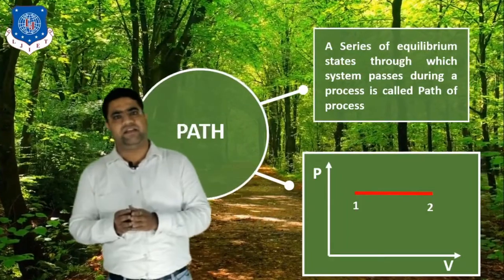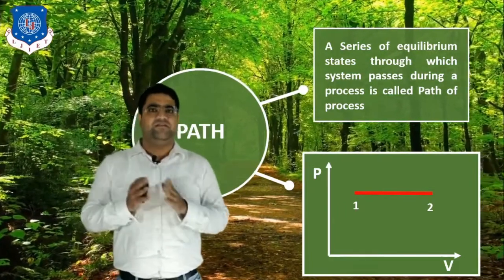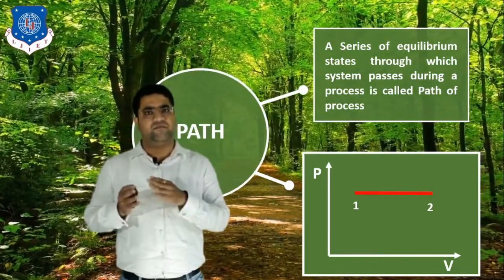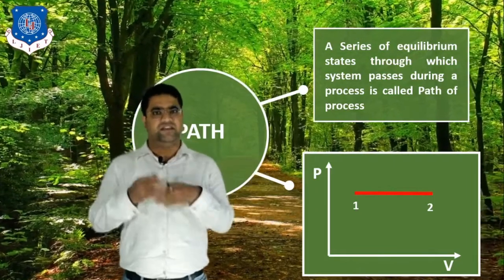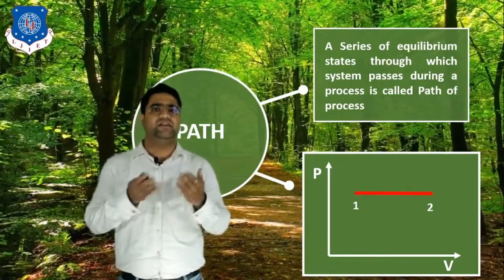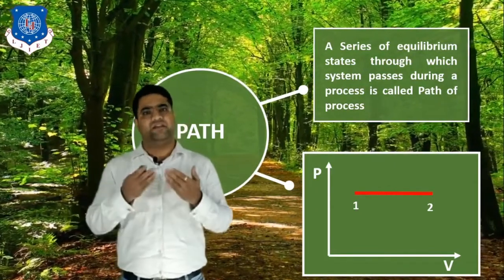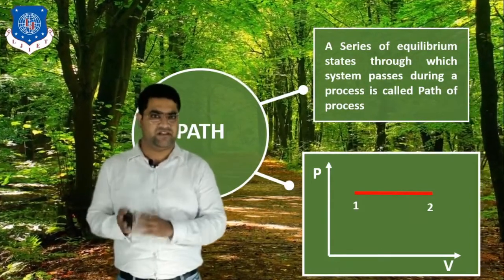So by understanding the path, we can understand which type of process occurs from the initial state to the final state, whether it is a constant pressure process, a constant volume process, or a constant temperature process.